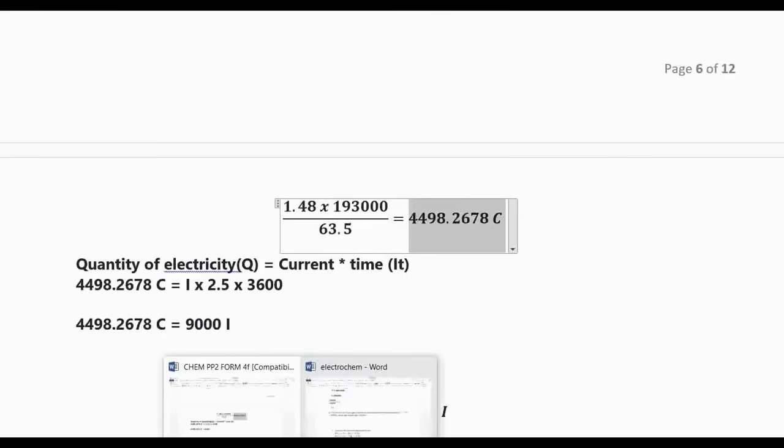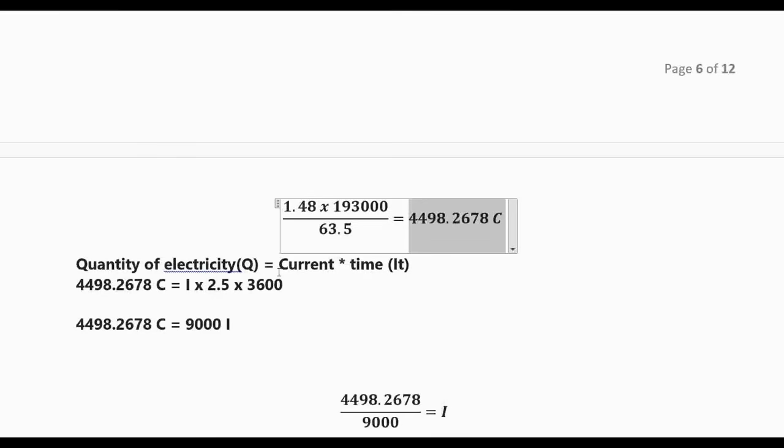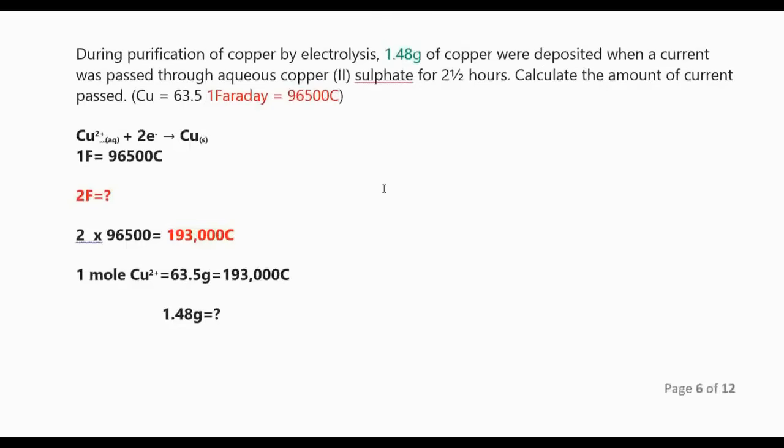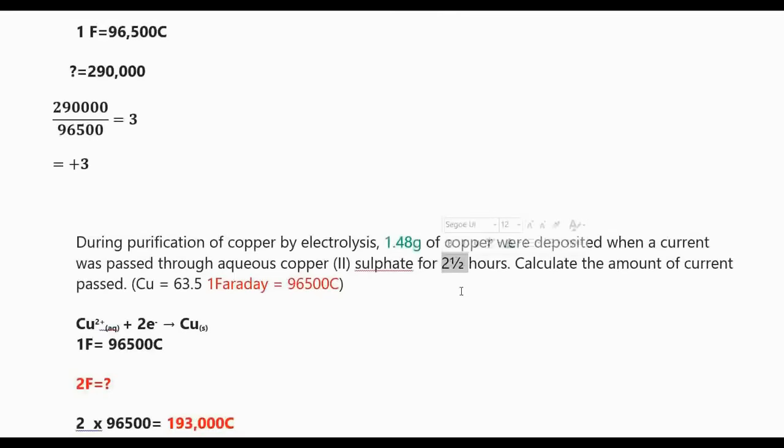4,498.2678 coulombs. Now, since we have the coulombs, we know the formula for calculating the current and the quantity of electricity: Q equals current times time. We have the quantity of electricity, but we don't have the current. But we have time. Time was 2.5, which is 2.5 hours.